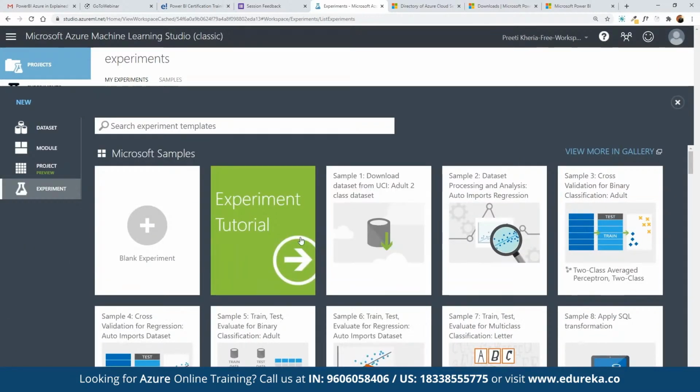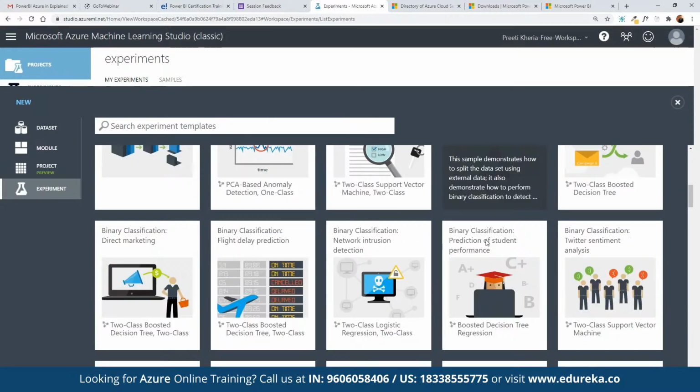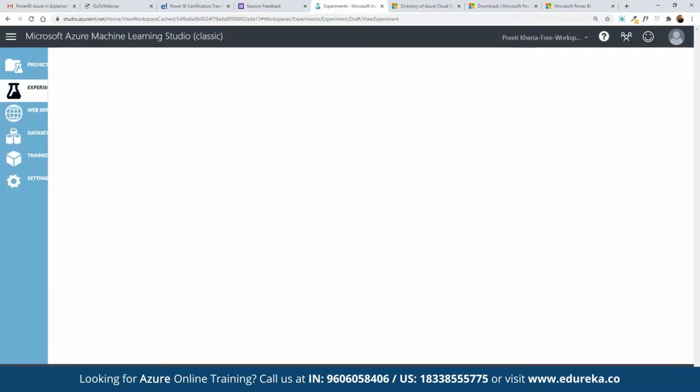For example, we want to work on the experiment tutorial, we want to work on a blank experiment on dataset processing. So we have multiple templates available that we can choose here. So let's say here we want to work on blank experiment. So here we can click on blank.